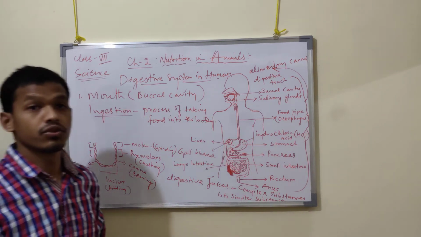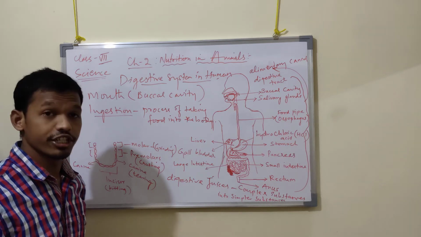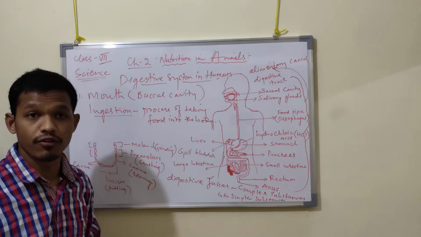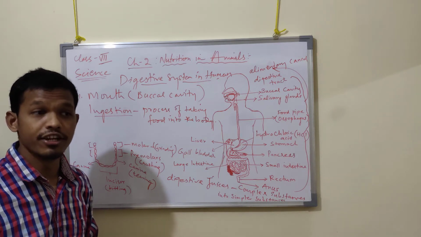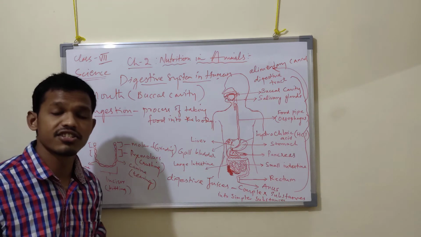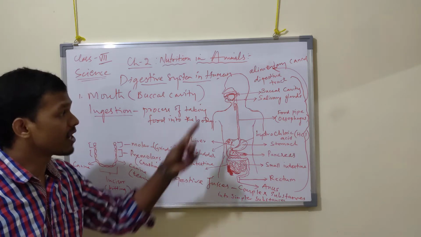Good morning, students. Today's chapter we will learn about Chapter 2, that is nutrition in animals. Already we have discussed the introduction and the different kinds of animals which differ in taking food. Also, we already discussed the digestive system in humans. So, digestion in humans, we have discussed the various compartments which are involved